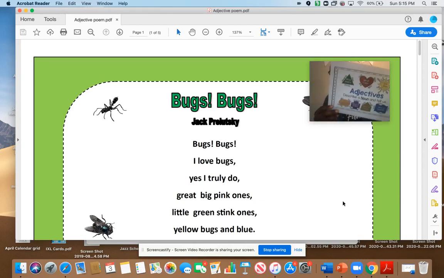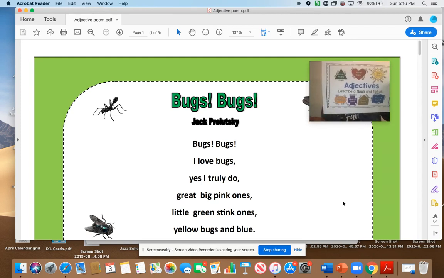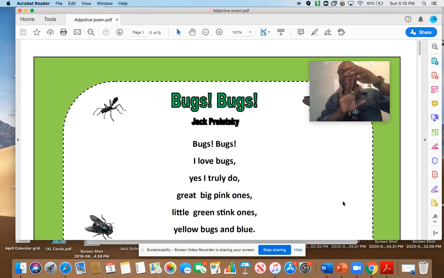We know that adjectives describe a noun and tell us how it behaves, how it looks, how it feels, how it sounds, how many of something it has, what color, and the size. We also talked about using our five senses, which are smell, touch, hear, taste, and see. You can use those five senses and think about the adjective that you want to use to describe your noun. Today, we're going to practice that by reading and also creating a poem of our own.